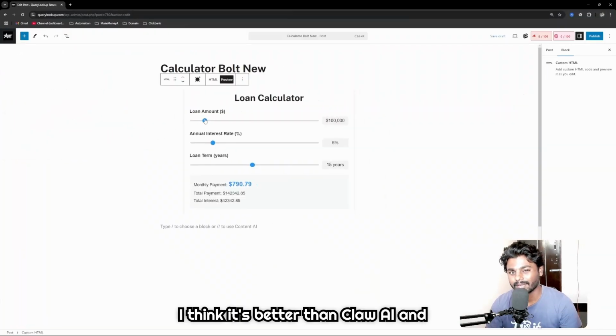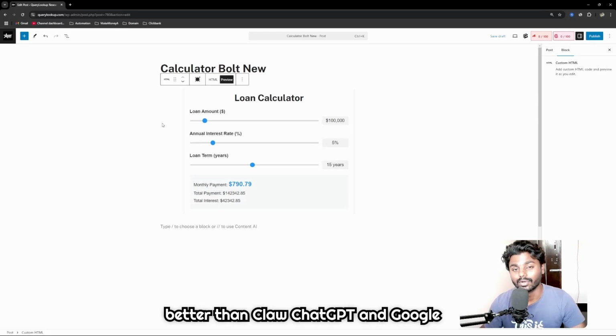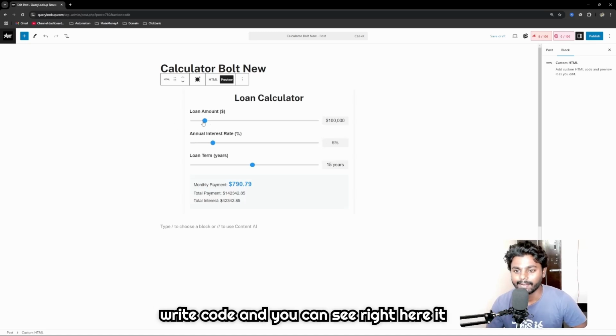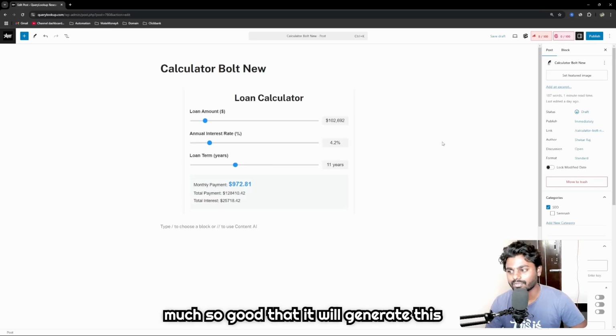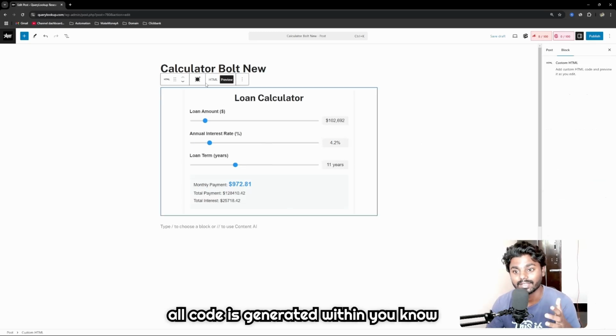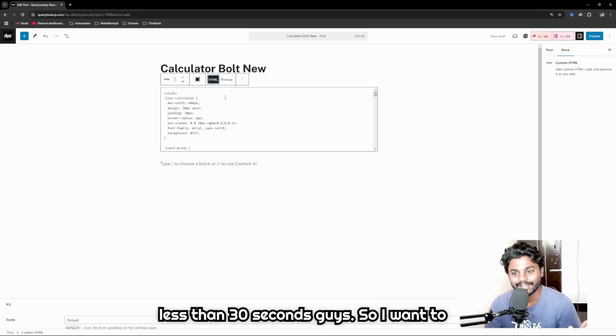I think it's better than Claude AI and better than ChatGPT and Google Gemini, whichever AI bots try to write code. And you can see right here, it even added the sliders. You can see it's very good, and it's so good that this whole code is generated within less than 30 seconds, guys.